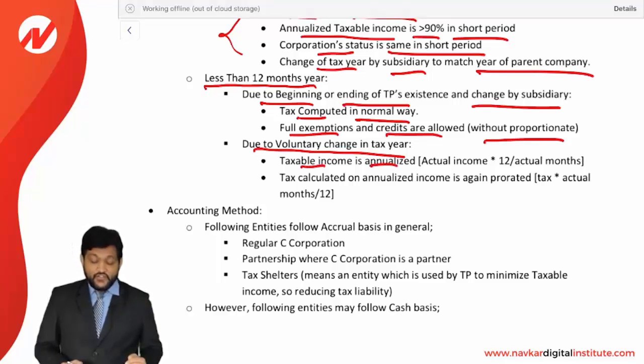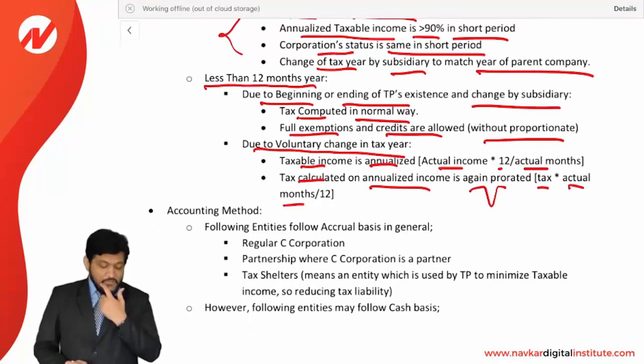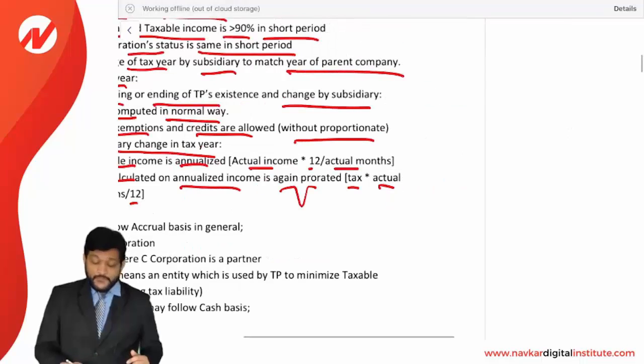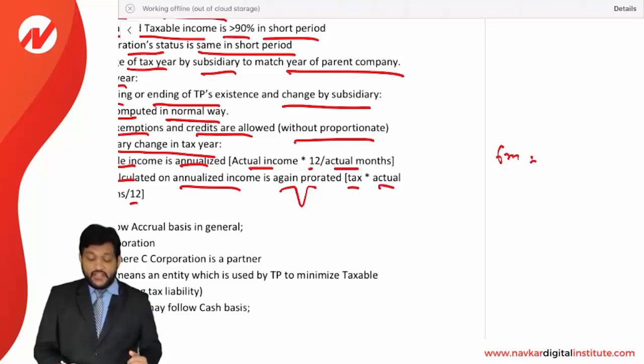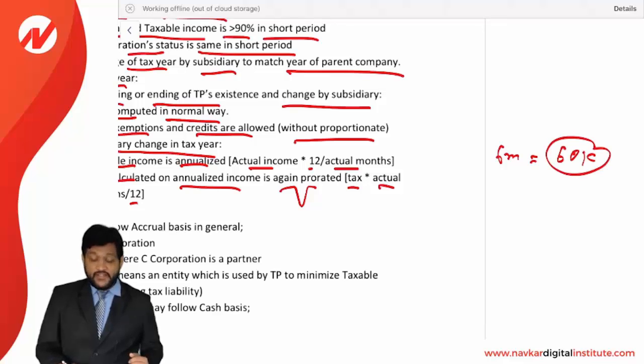Taxable income is annualized, that is, actual income multiplied by 12 months divided by actual months, and tax is calculated on the annualized income and then prorated again. That is, tax calculated as above multiplied by actual months divided by 12. Let us say the short period is only 6 months due to voluntary change, and the 6 months income is, for example, 60,000. Actual income is 60,000, then it is to be annualized.